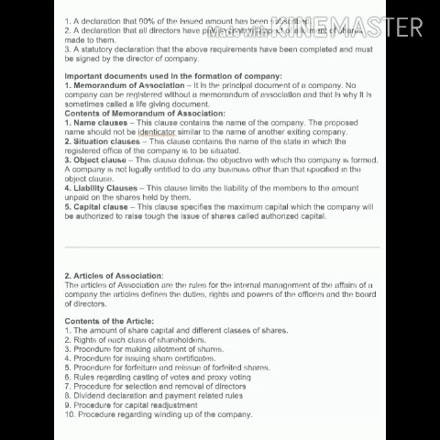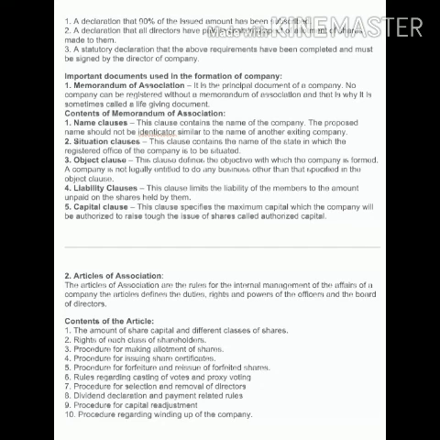First one is the amount of share capital and the different classes of shares, and the rights of each class of the shareholders, procedure for making the allotment of share, procedure for issuing the share certificates, and the procedure for forfeiture and reissue of the forfeited shares, rules regarding the casting of votes and proxy voting, procedure for selection and removal of directors, dividend declaration, and the payment related rules to the directors, and the procedure for capital readjustment, and the procedure regarding winding up of the company.